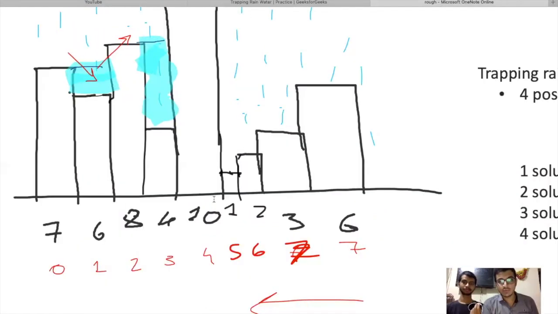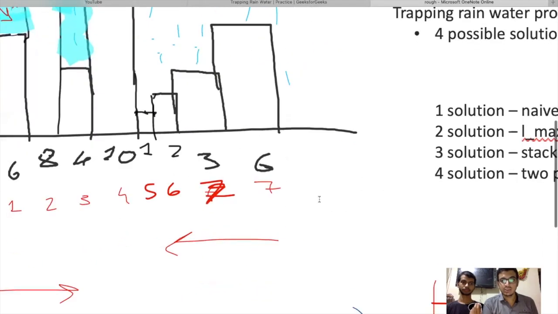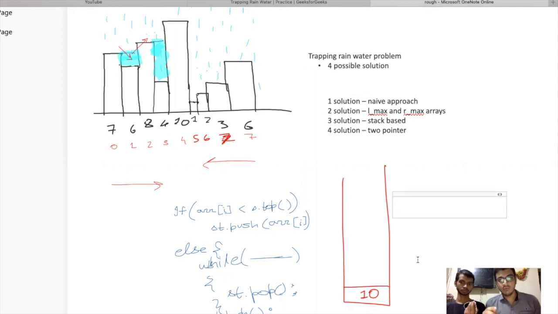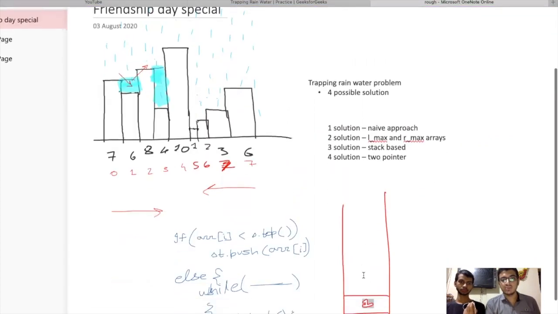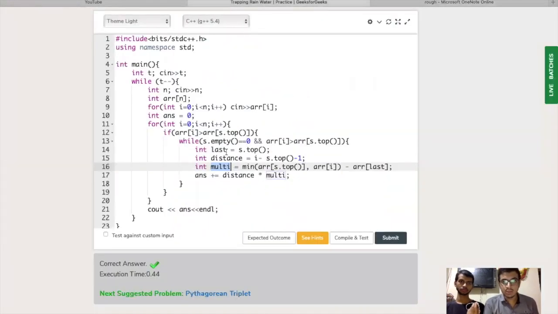So from index 4 to 7, let's see what happens if I solve this. First of all, I push 10 into the stack. Now the next element, 1, comes. Now 1 is less than 10, so I again push it into the stack. Now 2 comes. 2 is greater than 1, yeah, 2 is greater than the top of the stack, that is 1.